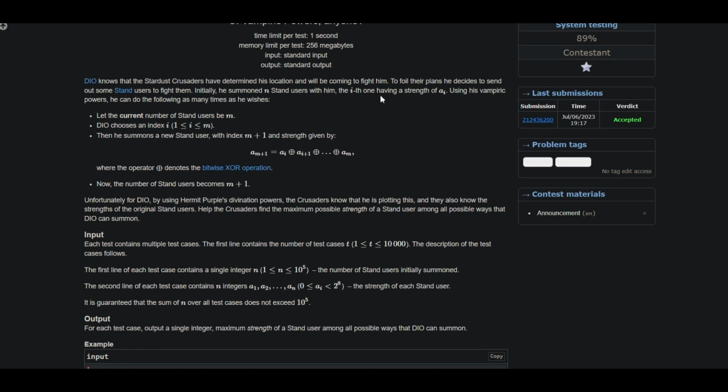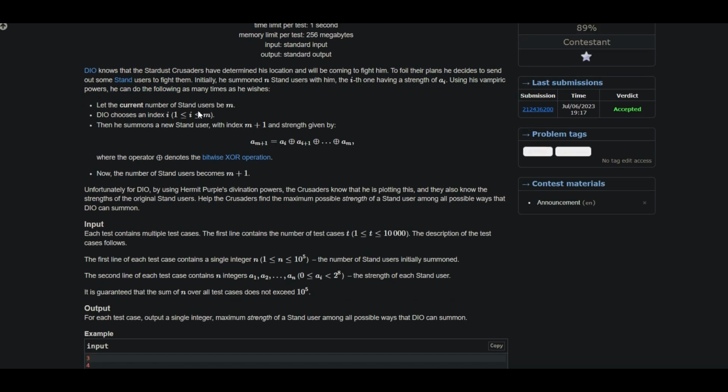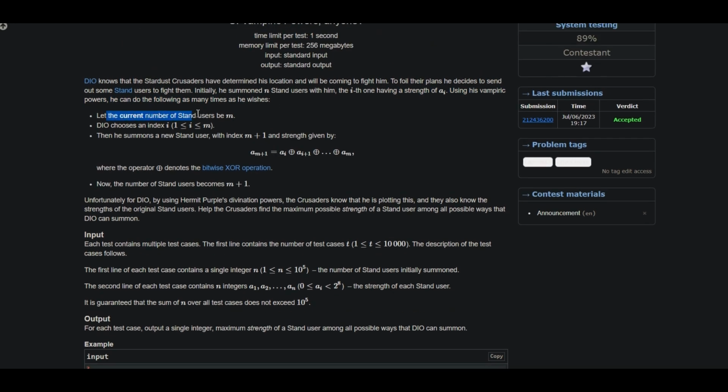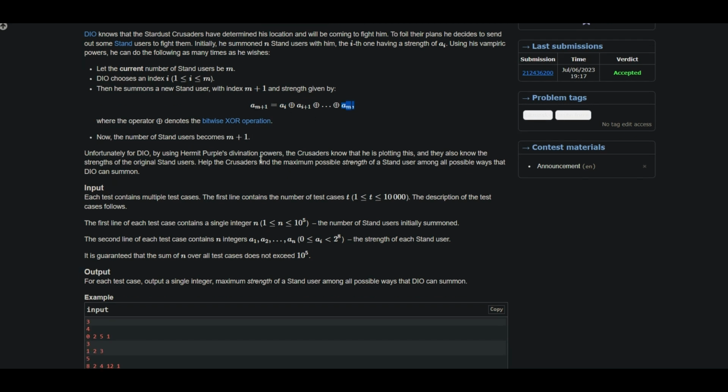The i-th one has a strength a_i. Using his vampiric power, he can do the following as many number of times. Let the current number of stand users be m. Dio chooses an integer i from 1 to m, and then he summons a new stand with index m plus 1 and strength equal to the XOR value from the ith index to the last index.